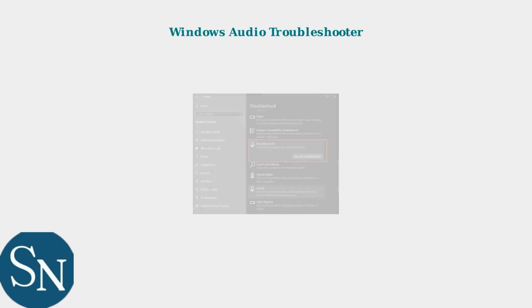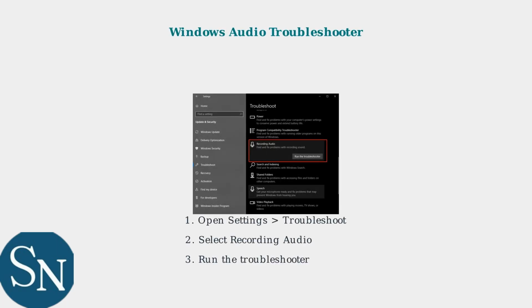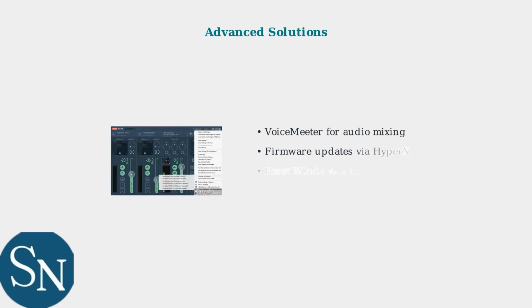If problems persist, run the Windows Audio Troubleshooter. This can automatically detect and fix common audio issues. For advanced users, consider using third-party software like Voicemeeter for enhanced audio control, or contact HyperX support for firmware updates and hardware replacement if needed.